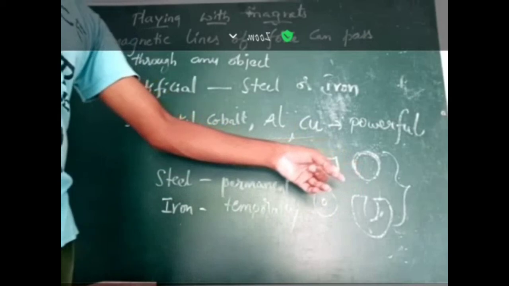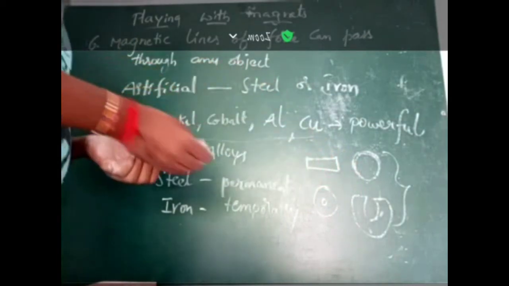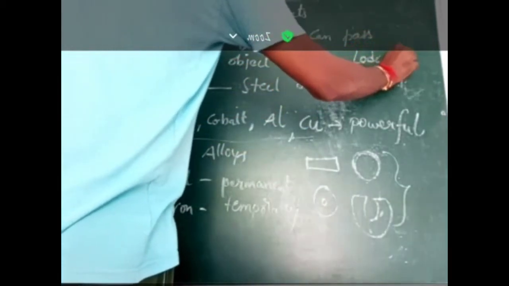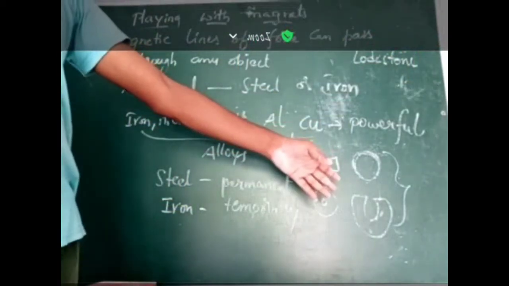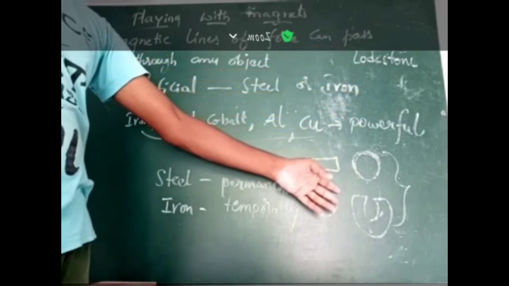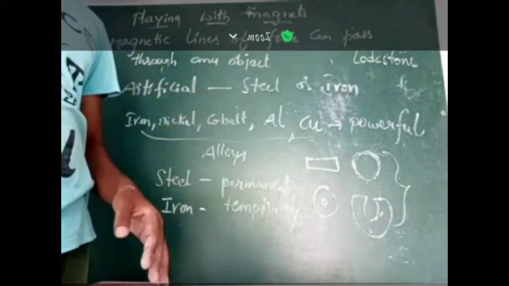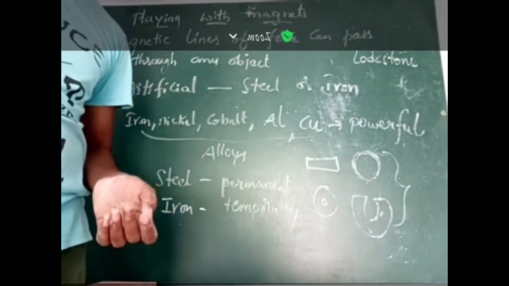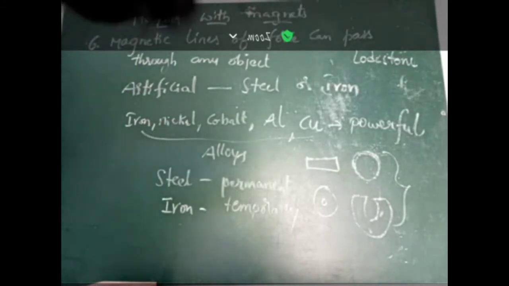Compared to natural magnets, artificial magnets are more powerful than the natural magnets. Okay?